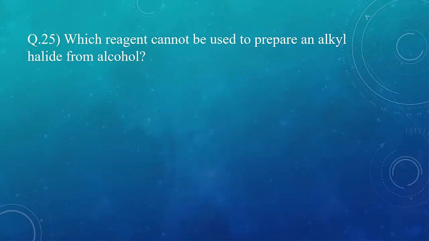Which reagent cannot be used to prepare an alkyl halide from alcohol? Now we have already done all the methods of preparation of alkyl halide from alcohol, and in those reactions we have already used the reagents from option A, B and D. So here the correct option is C, that is Cu2Cl2.